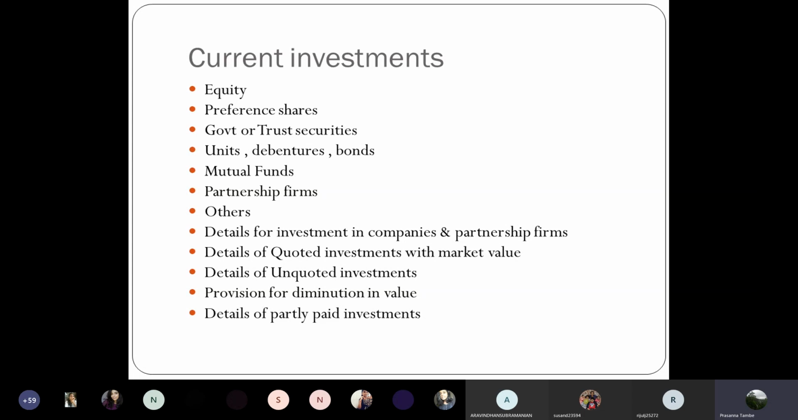Is it clear to everyone what we discussed about current investments? So can you please again repeat? Yes, sir. Which part? Somebody has doubt. Which part should we discuss again? Sir, the current investment part.